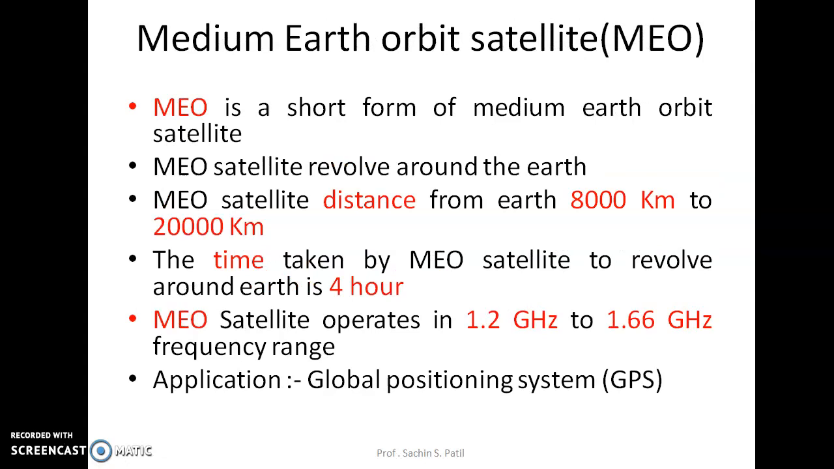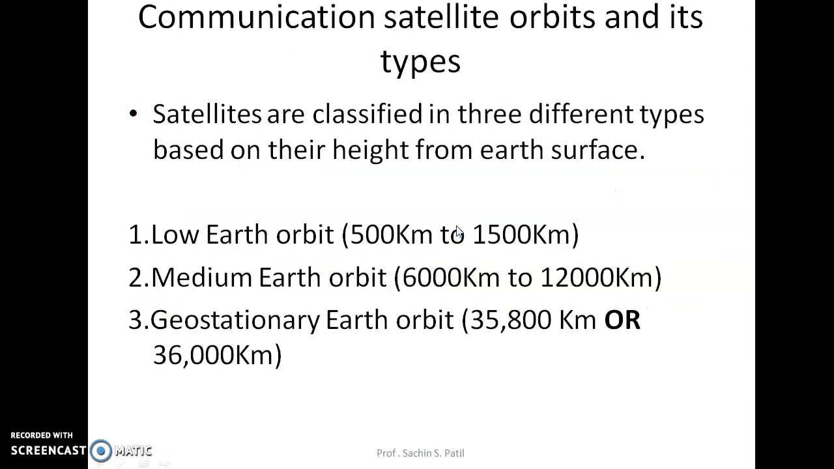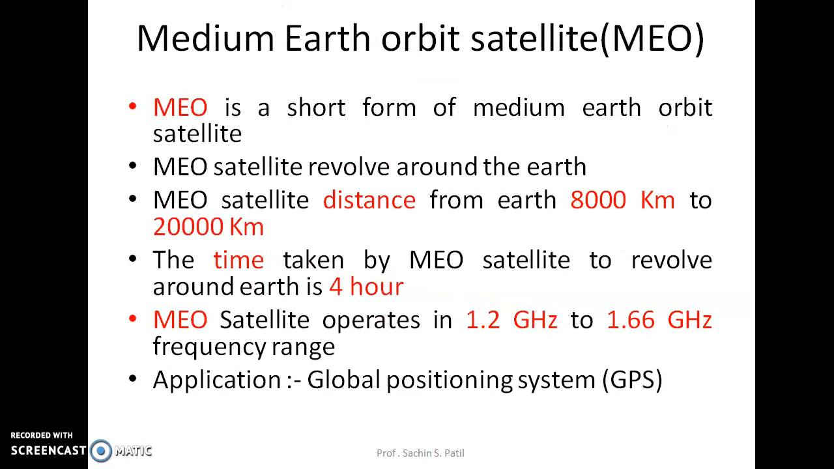The second type is the medium Earth orbit satellite. MEO is a short form of medium Earth orbit satellite. An MEO satellite revolves around the Earth. Its distance from the Earth's surface is 8,000 to 20,000 kilometers. Distances are given as 500 to 1500, 6000 to 12,000, and in some books these values are different, that's why they vary. Here it is 8,000 to 20,000, or thereabouts.